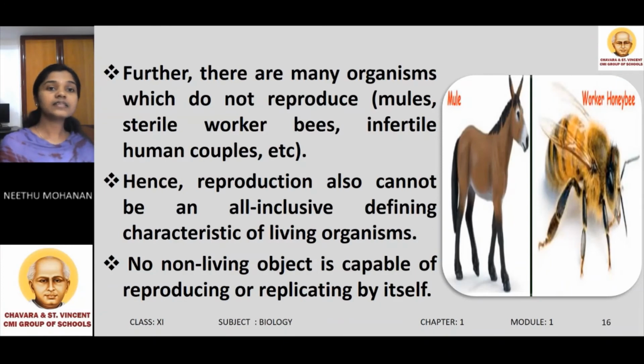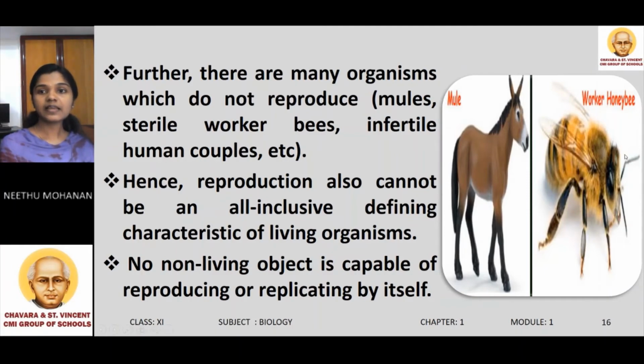And further, there are many organisms which do not reproduce. Some living organisms do not have the ability to reproduce. For example, mule, sterile worker bees and infertile human couples. They are not able to produce their progeny. In the first picture, you can see a mule. What is a mule? A mule is a progeny of a male donkey and a female horse. And a mule is sterile. They do not have the ability to reproduce.